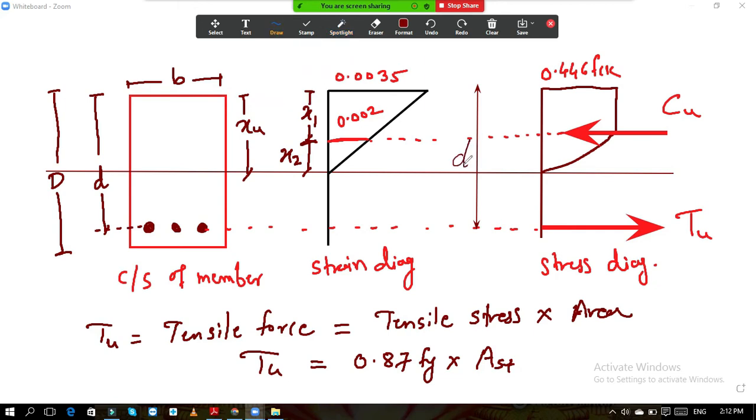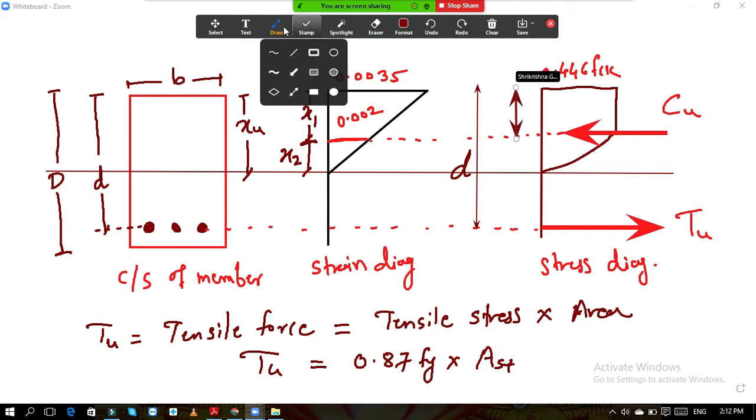So this distance is known to us. It is d. This distance is known to us. This is d. But we don't know what this distance is, the upper one here. We don't know about this one.